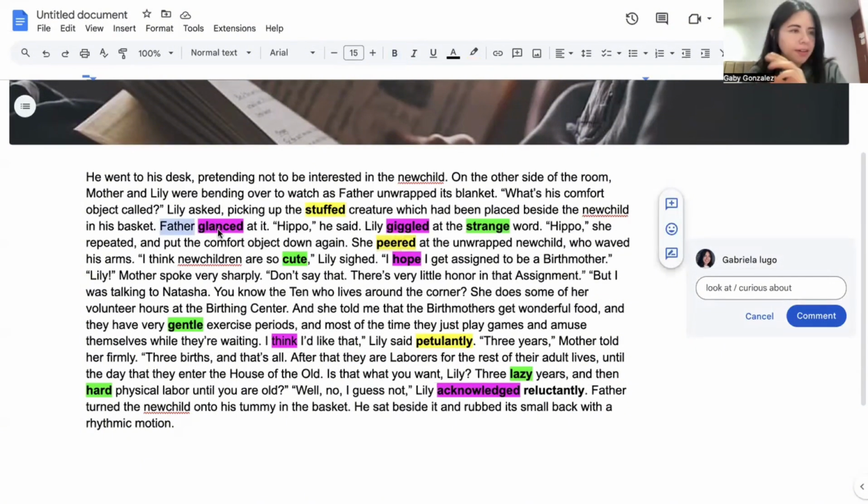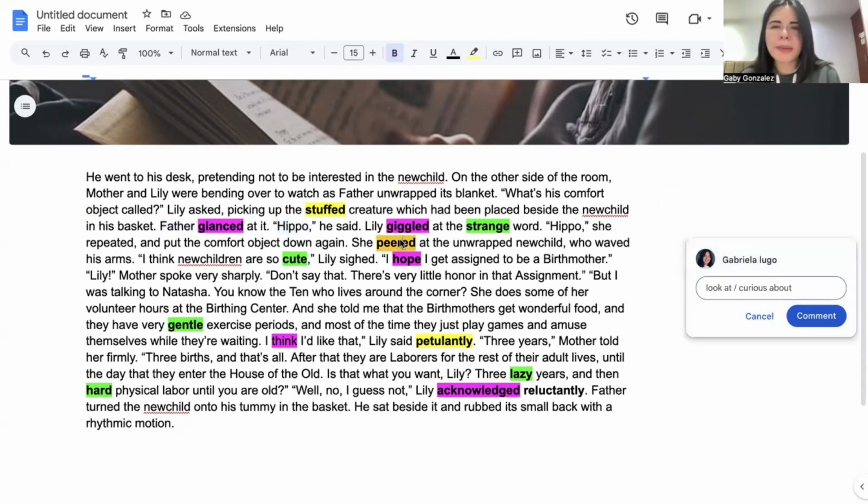Glanced at it, like a fast perception, and he called it hippo, and then Lily giggled and she peered, like she looked carefully. She paid careful attention, right? Visual perception, looking closely to the baby, okay? Looking closely to the baby.